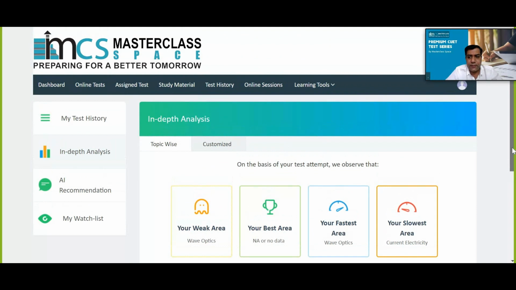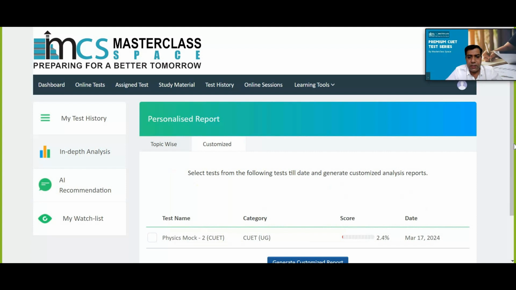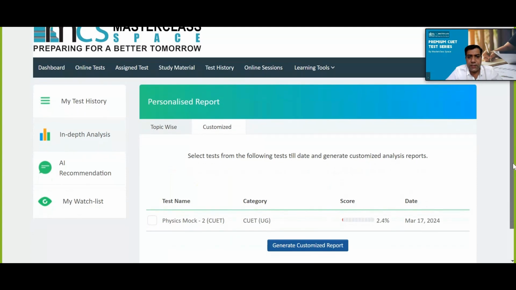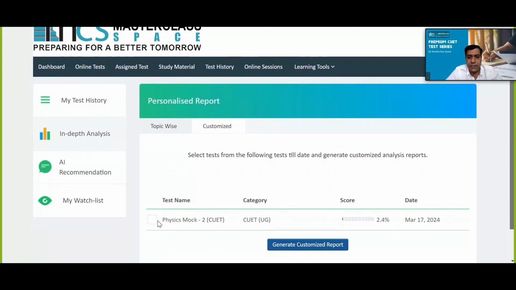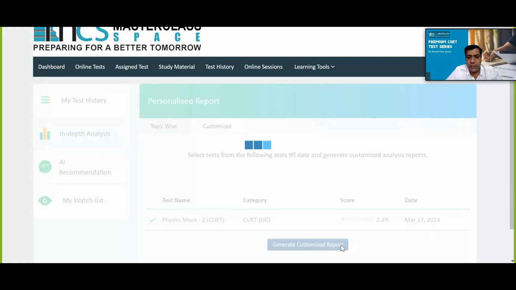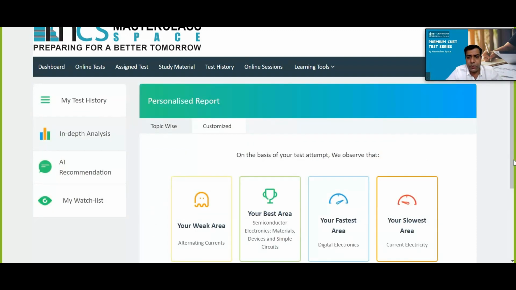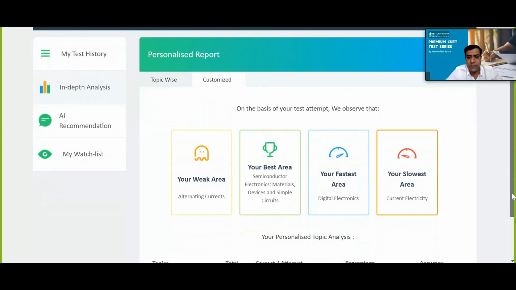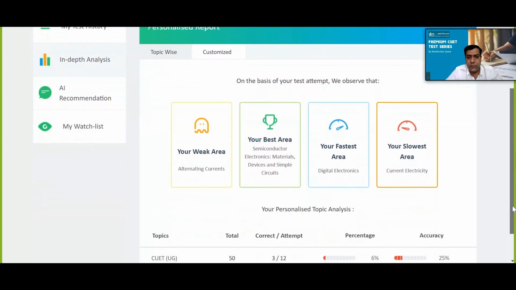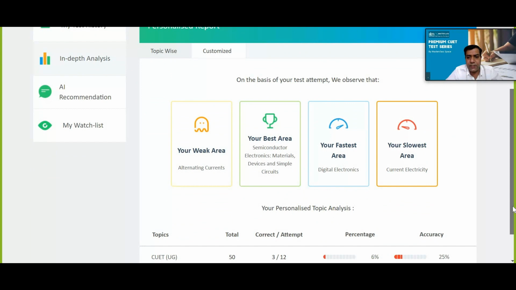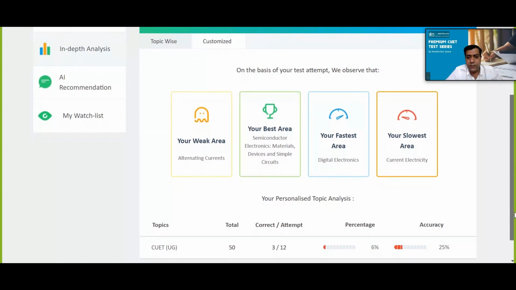In the customized section, you can see what comes in the customized section. In the personalized report, you'll be clicking on this one, then you'll be clicking generate personalized report. So this is your personalized report, which shows your weak area, best area, fastest area, slowest area. This is how you get it.